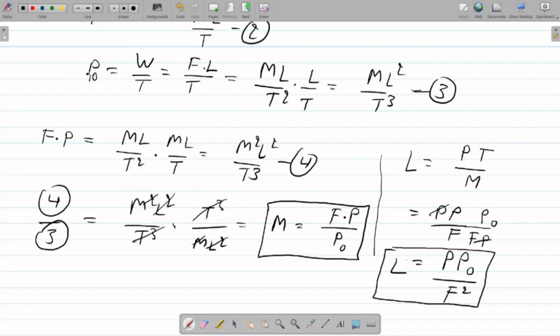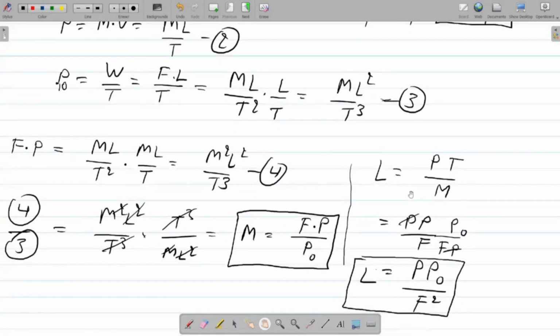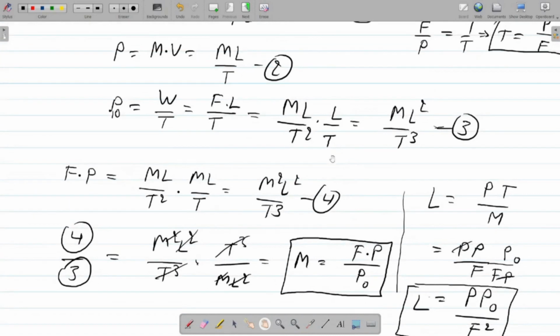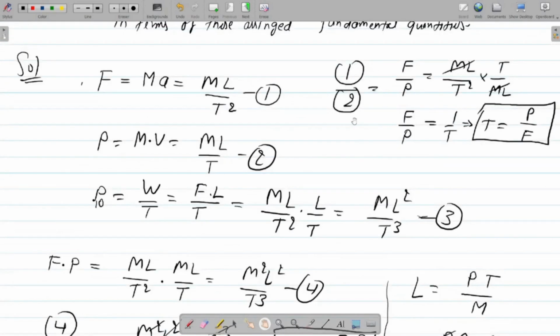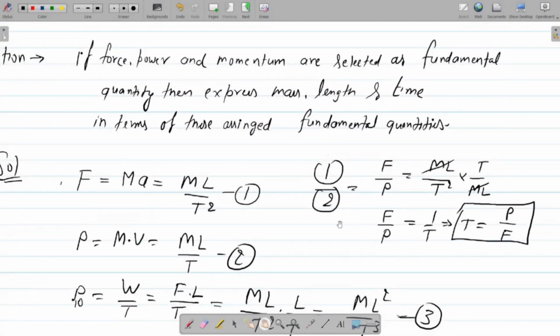So we have found all of m, L, t in terms of the assigned fundamental quantities, right? So in this way, we can find out the fundamental quantities in terms of assigned fundamental quantities, right? It might seem very tricky to all of you, but if you practice such types of problems in this way, then you will definitely see it's going to be very easy to solve, right?